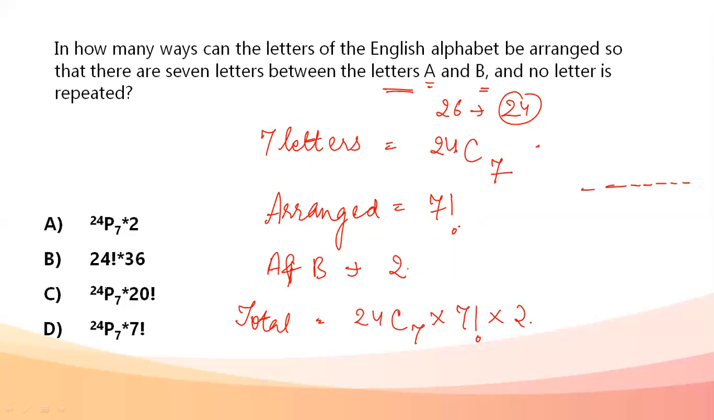But options are given with respect to P. So I know nCr into r factorial is actually equal to nPr. So I can write this as 24P7 into 2, and I can write 2 as 2 factorial. My answer is 24P7 into 2 factorial, or 2, which is option A.